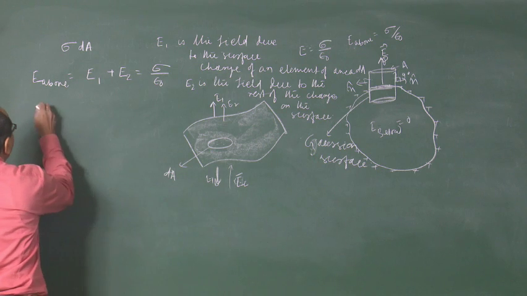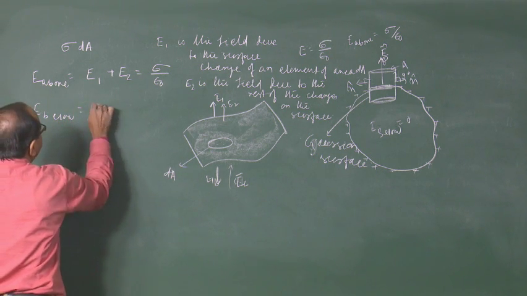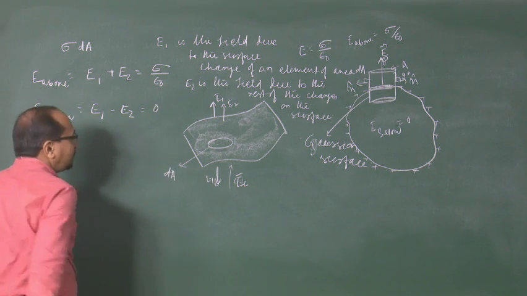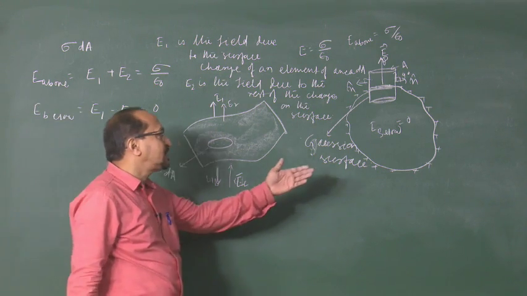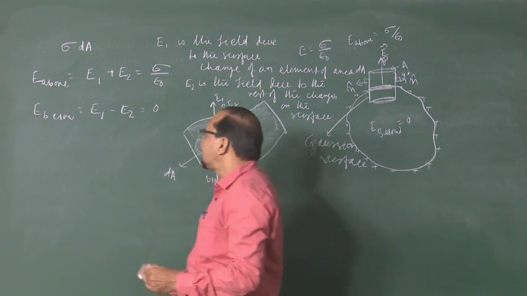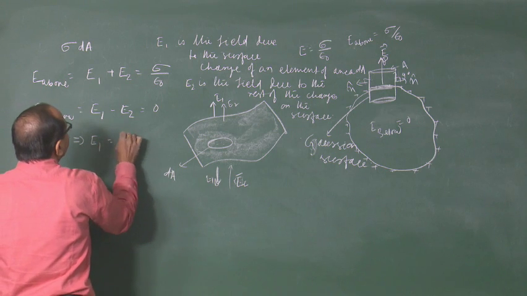E below is E1 minus E2, which is equal to 0, because we have already discussed that the electric field inside the conductor is 0. So, this means E1 is equal to E2.